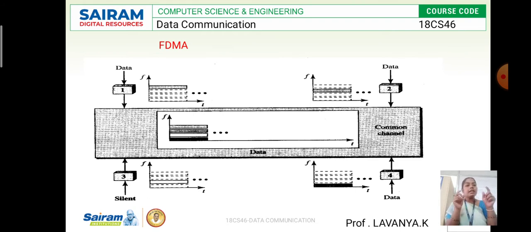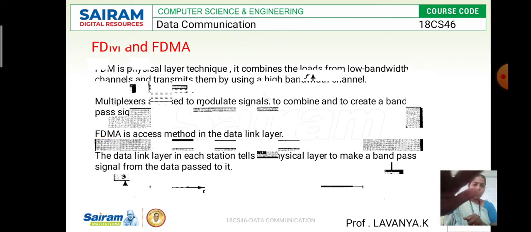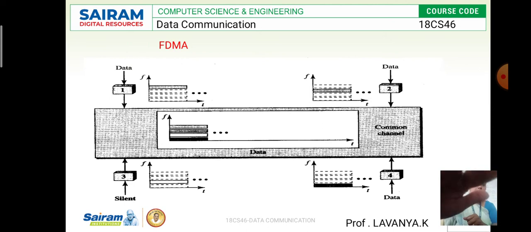Here we use only one common channel. In this common channel, all four systems are interconnected to each other, and each system uses a different frequency, already marked by using different colors. This is the common channel, and these are the different frequencies.